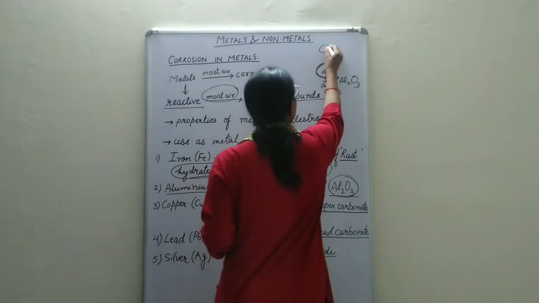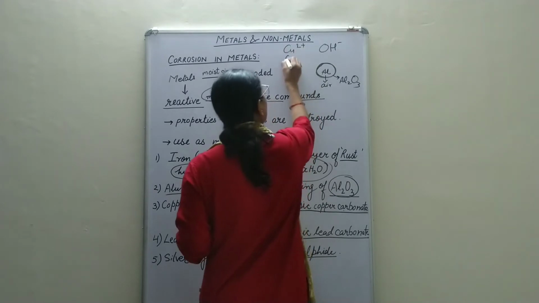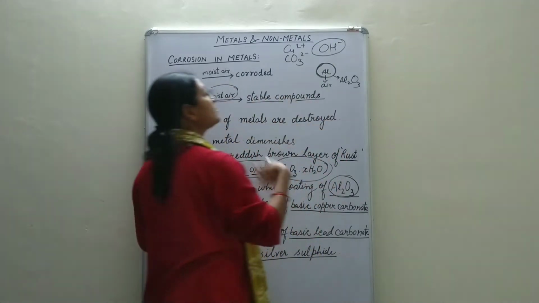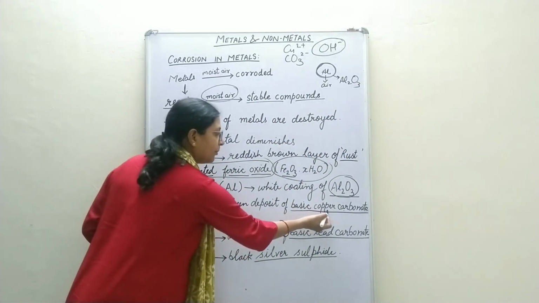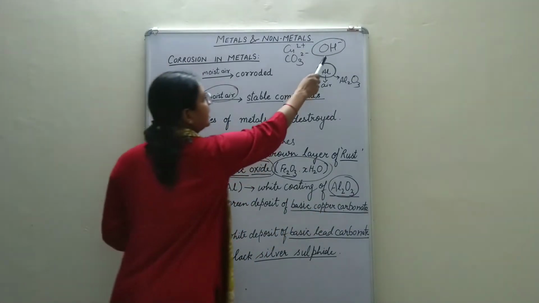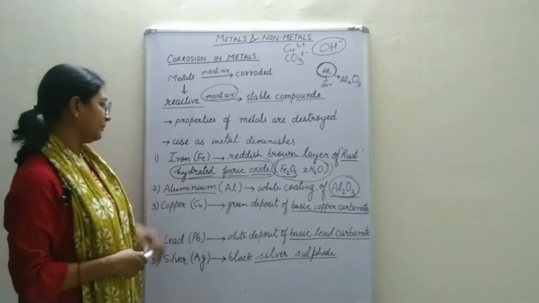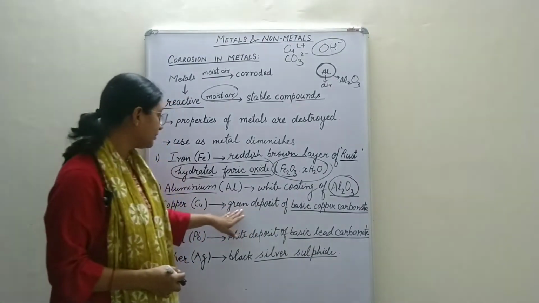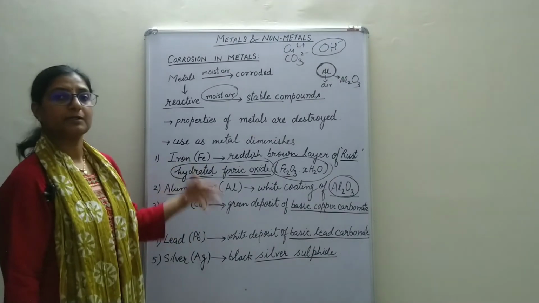It's a complex compound which has copper ions, carbonate ions and hydroxide ions also. That is why we call it basic copper carbonate.